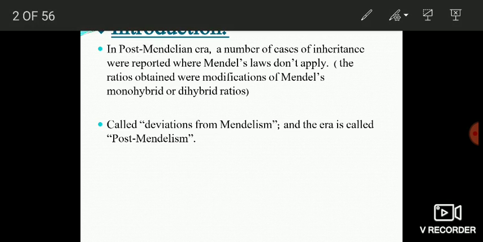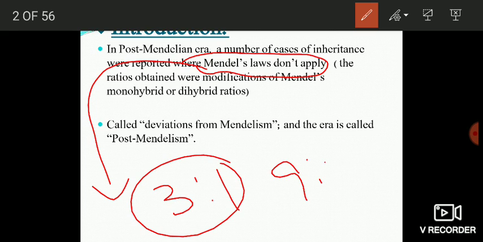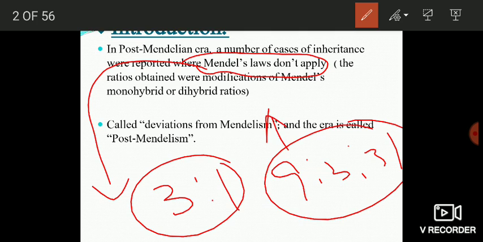So how can you define the post-Mendelian phase of genetics? It is simply that after Mendel, a number of cases of inheritance were reported where Mendel's laws do not apply. The ratios which were obtained in such cases of inheritance are modifications of Mendel's 3:1 ratio, the monohybrid ratio, and the 9:3:3:1 ratio, that means the dihybrid ratio.